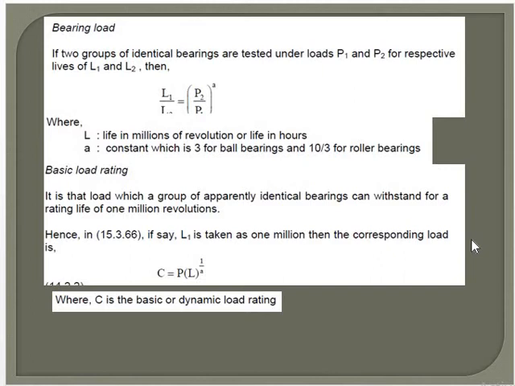F0 is a factor depending upon the type of bearing. The value of factor F0 for bearings made of hardened steel is taken as follows.